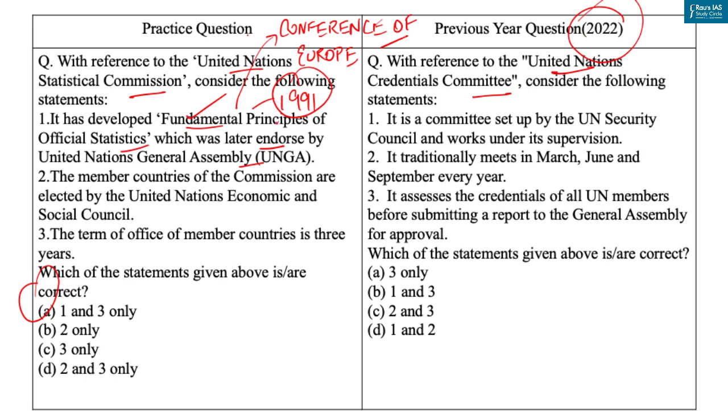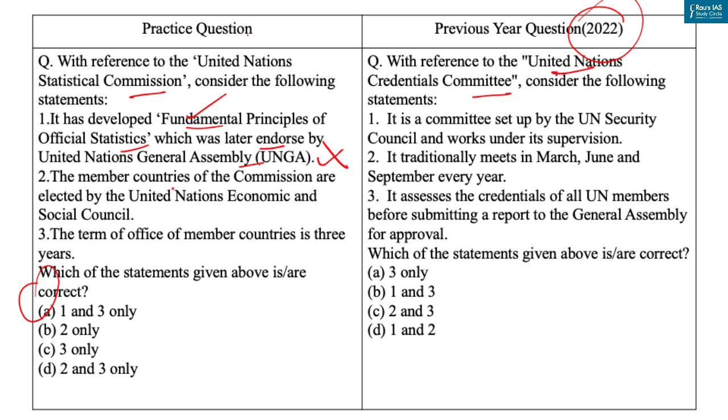In year 1994, these principles were adopted by the United Nations Statistical Commission, and the United Nations General Assembly endorsed the fundamental principles of official statistics in year 2014. So with this, our first statement is incorrect.